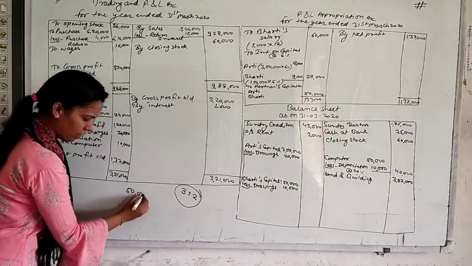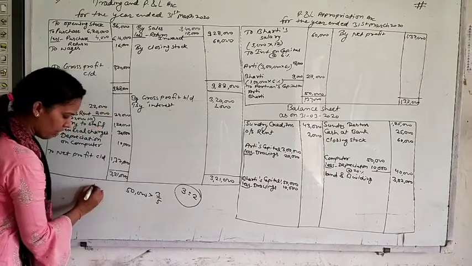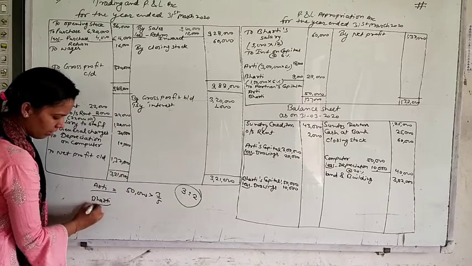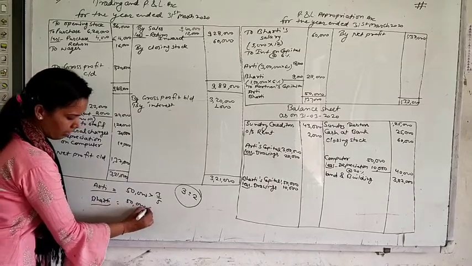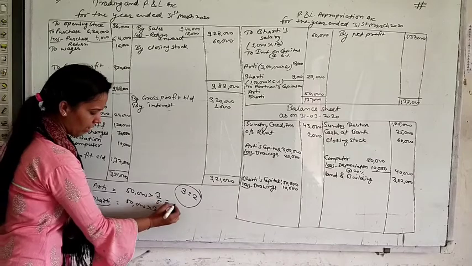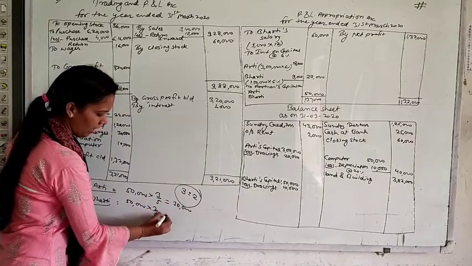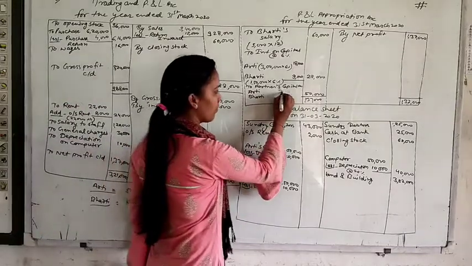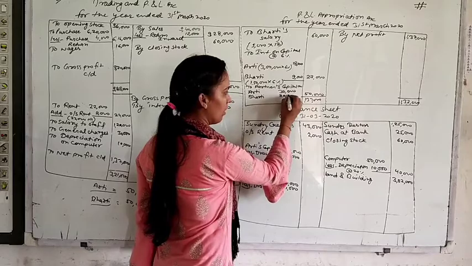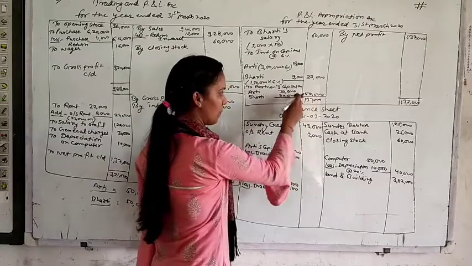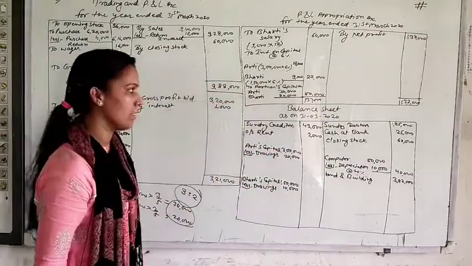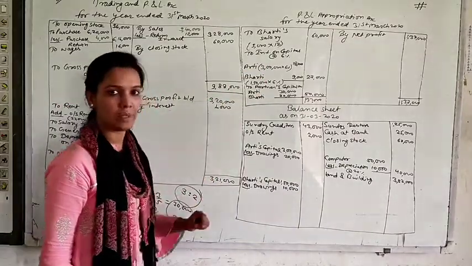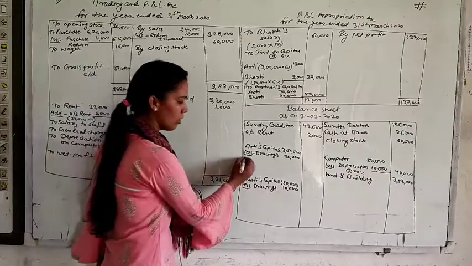How? Like 50,000 multiplied by 3/5. This will be the part of Aarti, and Bharti 50,000 multiplied by 2/5. So 3/5 it will be 30,000, and 2/5 it will be 20,000. So these are the profits of both partners, 30,000 and 20,000. These profits will be added to their capitals. And one more thing, interest on capital, this will also be added to their capital because this is also income for that partners.